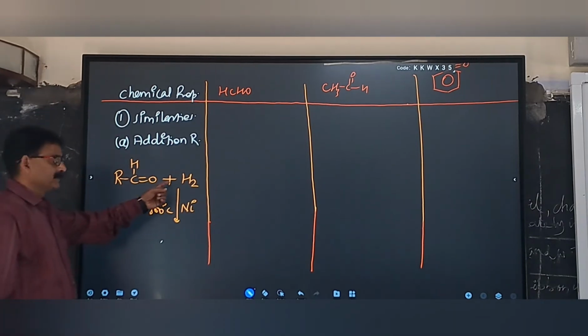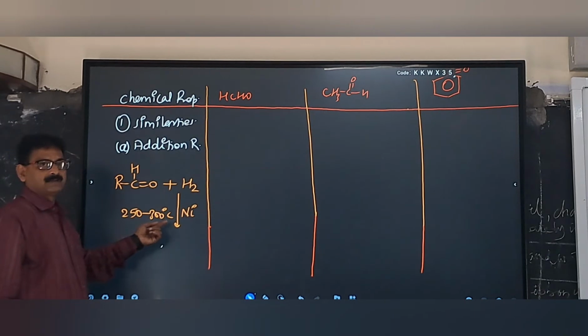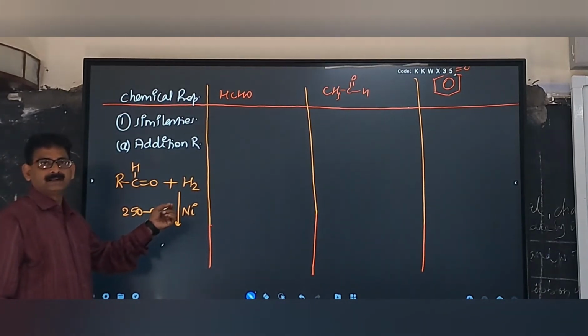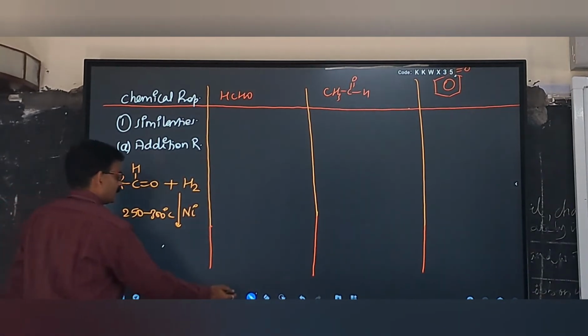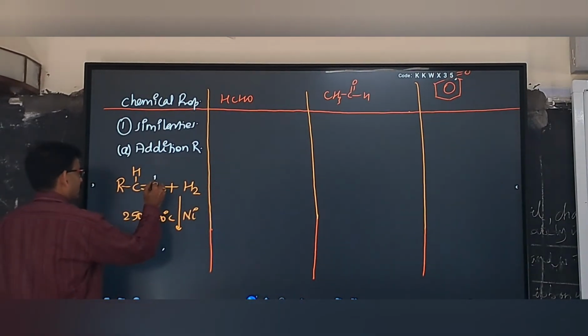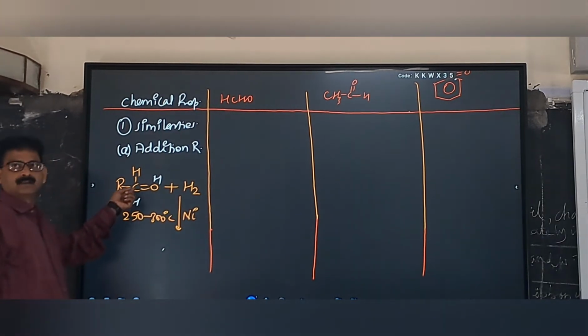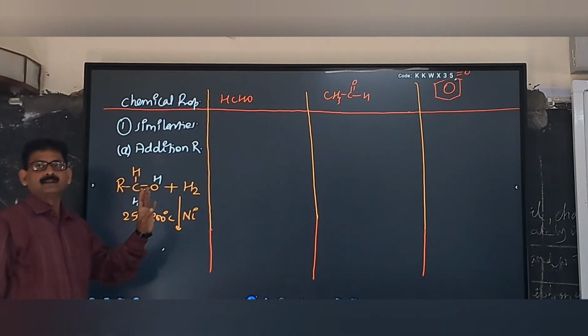Whenever hydrogenation takes place in the presence of nickel catalyst, the temperature will always be 250 to 300 degrees Celsius. Now we have two hydrogens. One hydrogen will be attached with oxygen, another hydrogen will be attached with carbon. This is the mechanism in all the reactions.